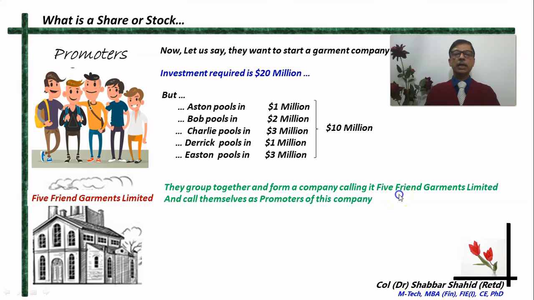Now, this company, Five Friend Garments Limited, will approach the bank and ask for a loan for the remaining $10 million. The promoters cannot ask the bank in their own name. Since the company cannot walk up to the bank, the promoters will go to the bank on behalf of the company, but the loan will be asked by the company or for the company.